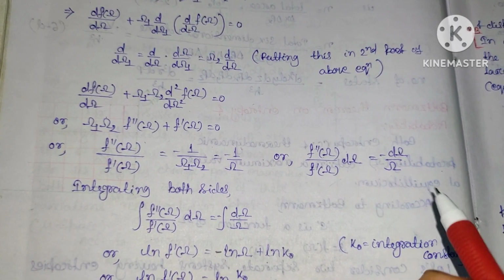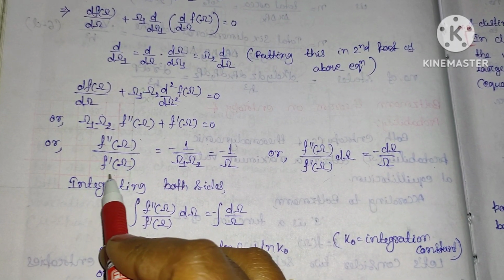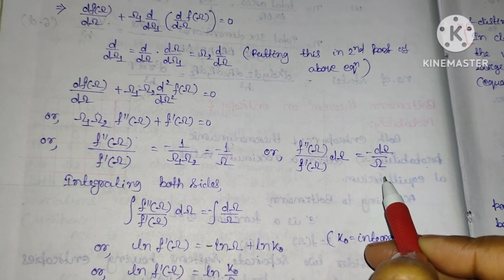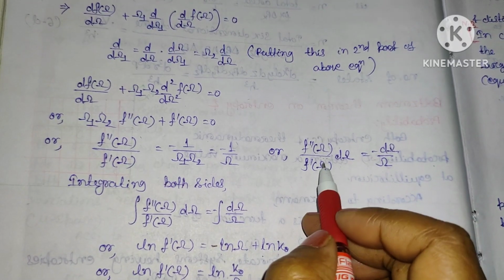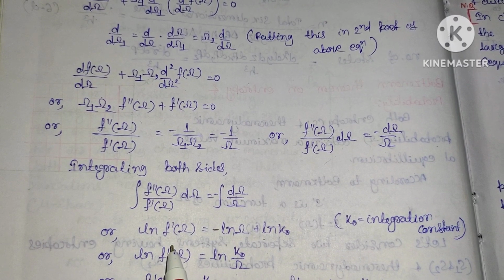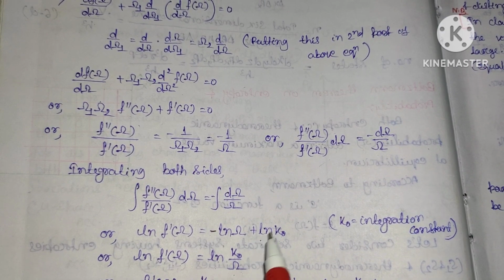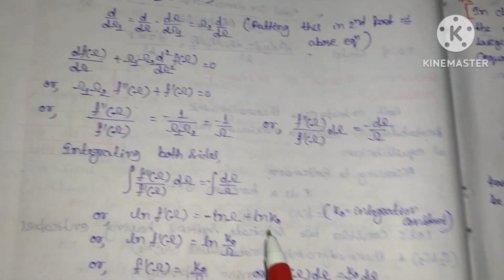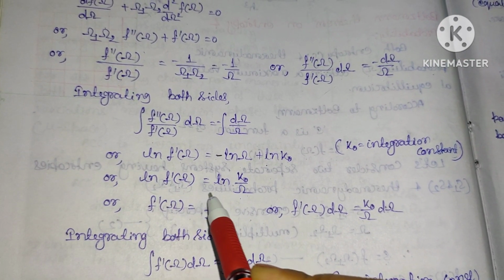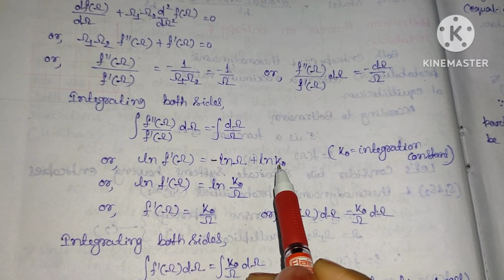So by multiplying d omega on both sides, we get f double prime of omega divided by f prime of omega into d omega equal to minus d omega divided by omega. Clear? So integrating both sides, we get ln f prime of omega equal to minus ln omega plus some integration constant ln k naught. Similarly, ln f prime of omega is log a minus log b, so this will be log of a by b, k naught by omega.